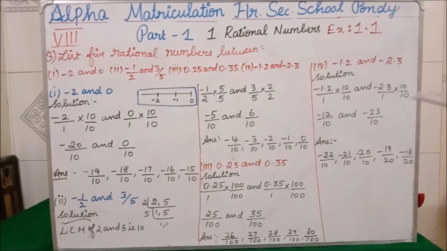Since we have minus 23, the next number after it is minus 22, minus 21, minus 20, minus 19, minus 18. So I have written 5 rational numbers between them. Students, all of you clear about finding 5 rational numbers? Okay.